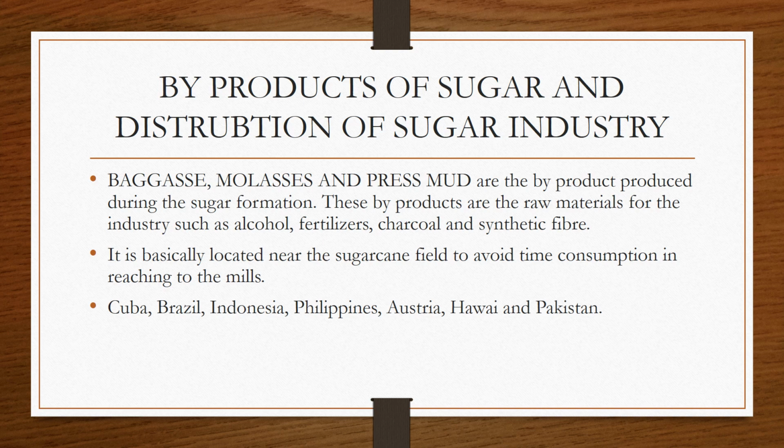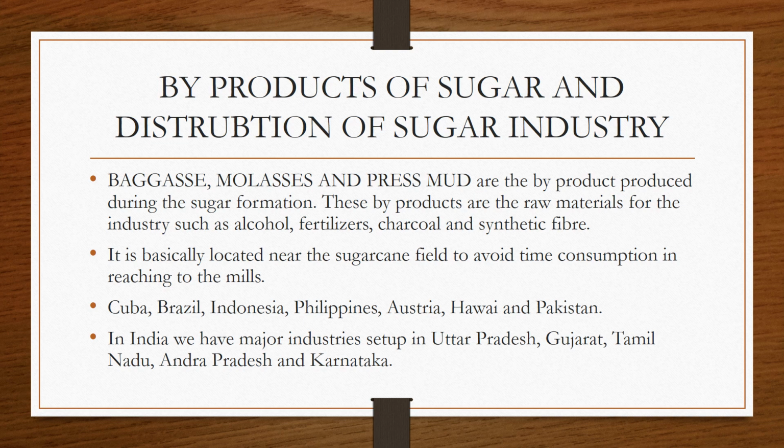Cuba is the largest producer of sugar in the world, followed by Brazil, Indonesia, Philippines, Australia, Hawaii and Pakistan. In India, almost in all the areas, from Uttar Pradesh to Punjab, Gujarat, Haryana, we have sugarcane fields, and these fields supply the sugarcane to the industries. In Uttar Pradesh, we have Muzaffarnagar, Muradnagar, Meerut, and there are many other nearby areas where there are many sugar mills. You may have seen many of them.